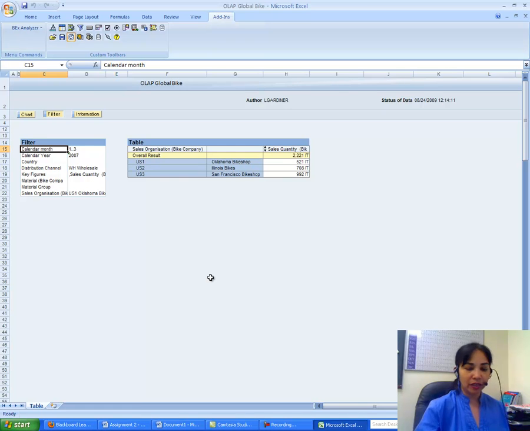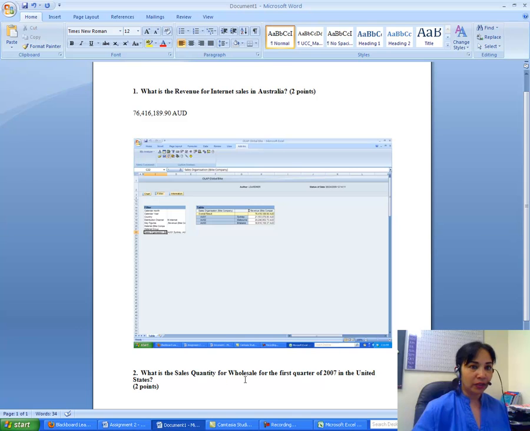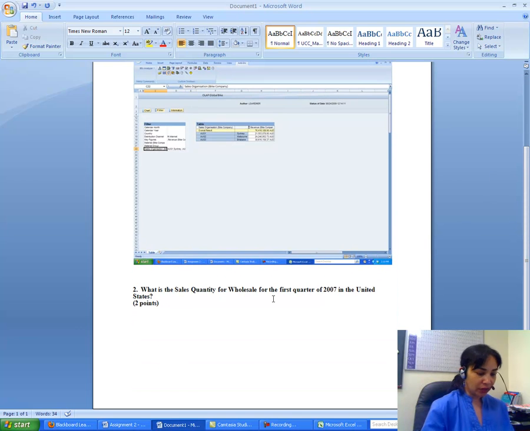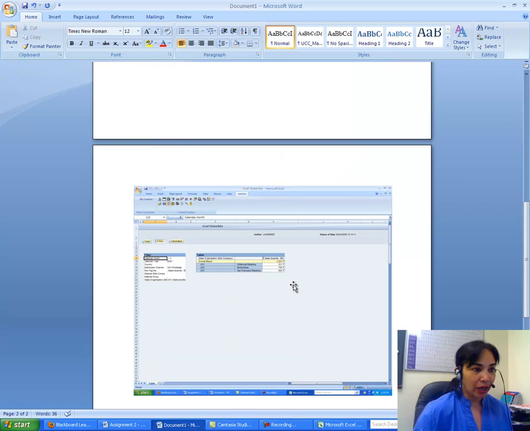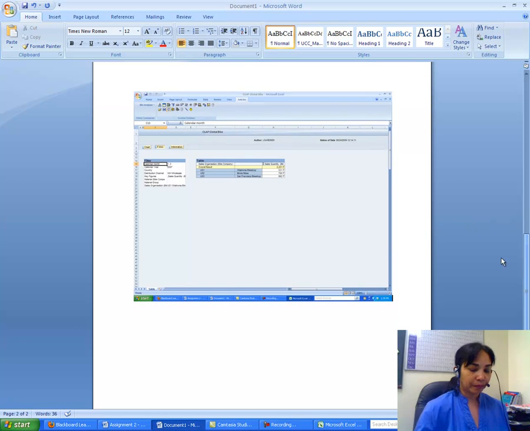So this is my answer. I take a print screen, and then what is the sales quantity? Sales quantity is 2221 IT, and then I just give a screenshot to support my answer. So I'm done with number 2.